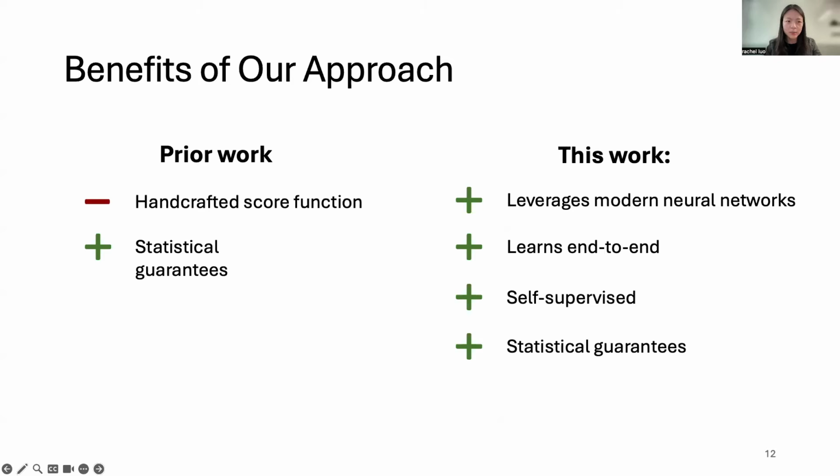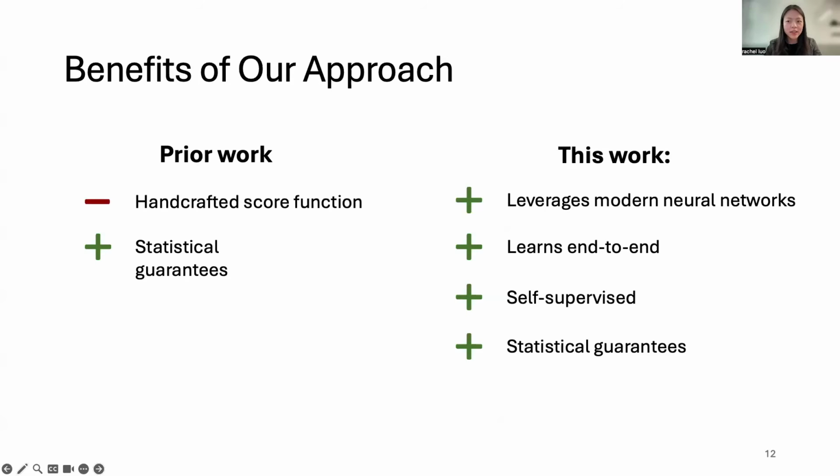I'd like to take a moment to talk briefly about how our work compares to prior work. So prior work is not learned at all and relies on a hand-designed score metric. A distribution shift warning is issued if the score metric starts deviating too much. Our work leverages modern neural networks and is end-to-end and learned. We directly learn whether there's been a distribution shift rather than checking whether a particular hand-designed metric has changed over time. And our method is self-supervised.